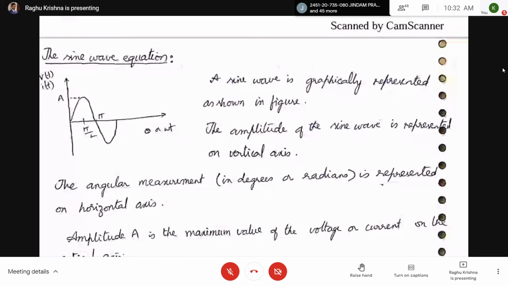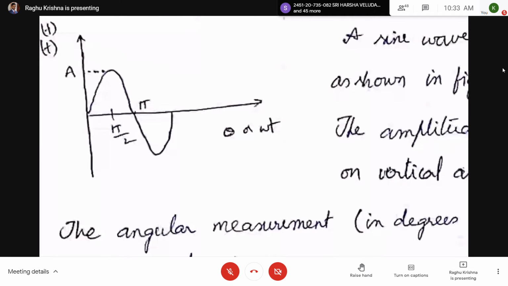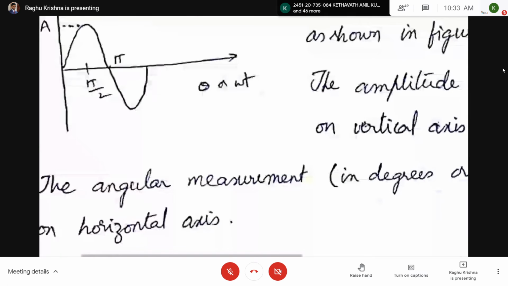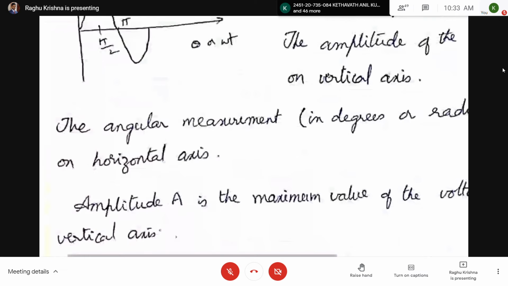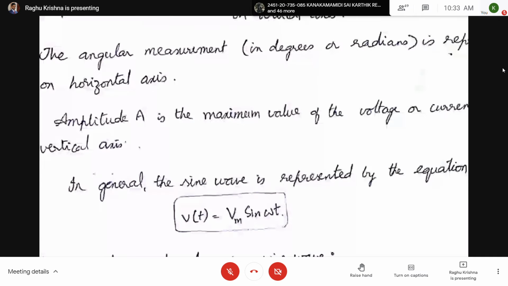Next, the amplitude is the maximum value of voltage or current on the vertical axis. So here A is the maximum value. You can see here the maximum value is represented with A. In general, the sine wave is represented by the equation V of t equal to Vm sin omega t.